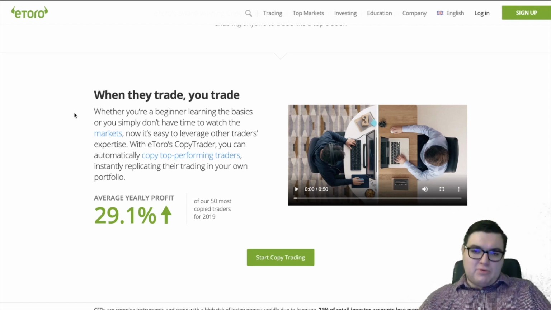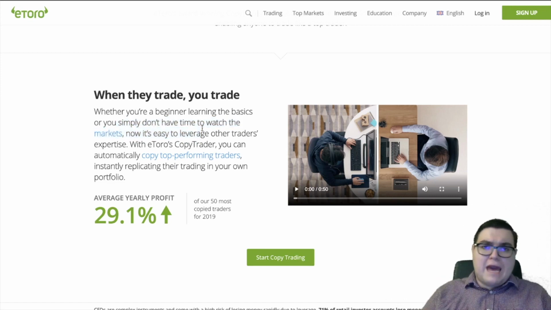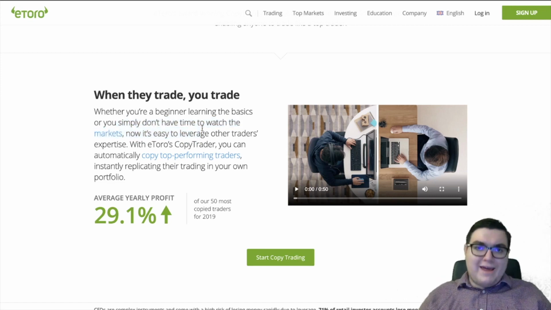You don't have that research. You simply don't have time to watch the market, so you don't understand what's going on with Apple or with Amazon, or why, this is a crazy example with Hertz, when it was going into bankruptcy, there was a pump happening. So even though you're copying their trades, they're still going to do better than you.